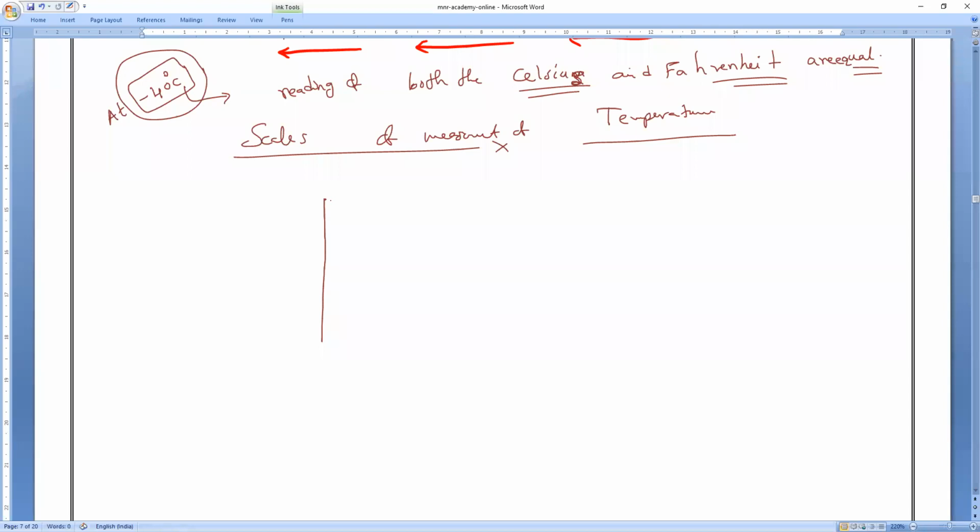First scale, let me take all of you. This is the Kelvin scale. Let me take the Kelvin scale. Can you tell me, according to the Kelvin scale, what is the boiling point of water and the melting point of water? I'm having a mercury tube, so measurement will be there. I'm not drawing properly, but you have to draw properly.